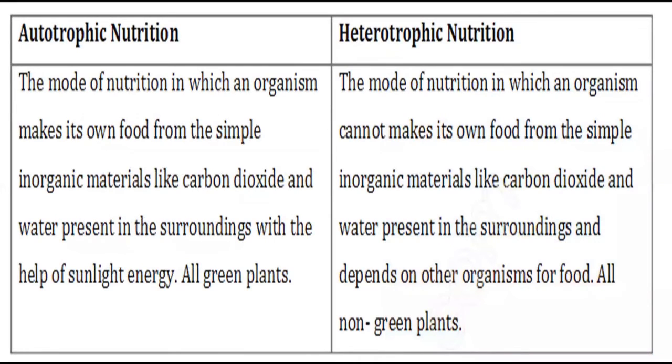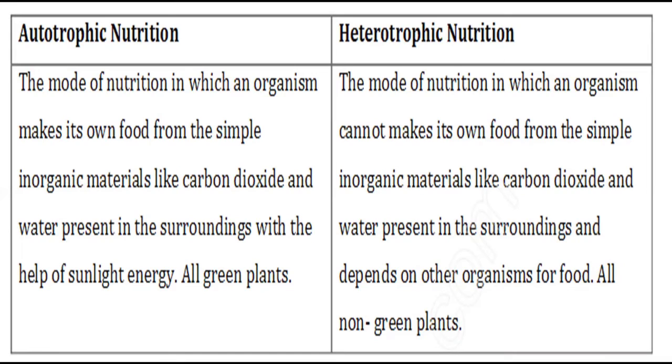Now, there is a difference between two types of nutrition. Here are these differences. In autotrophic nutrition, the mode of nutrition is one in which an organism makes its own food from simple inorganic materials like carbon dioxide and water present in the surroundings with the help of sunlight. All green plants are in this.